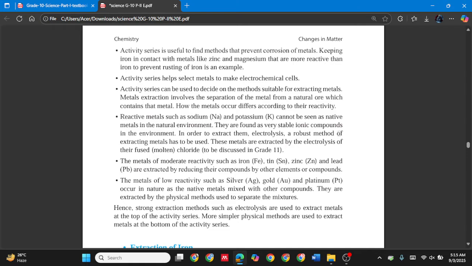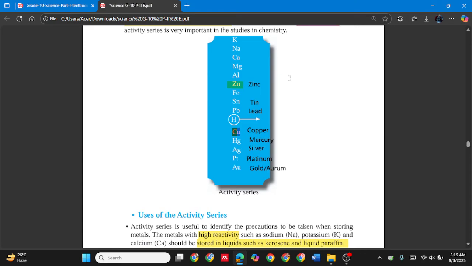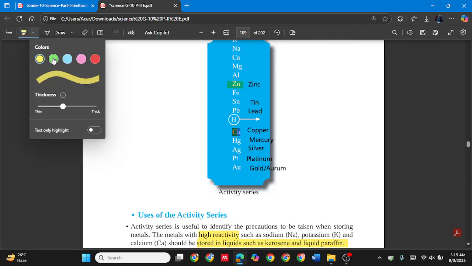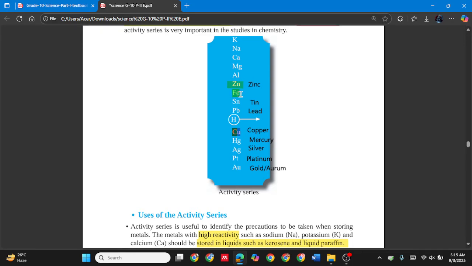See where the iron is located. Yeah, it is in here. So what happens when iron gets rusted? It reacts with oxygen in the air and makes that compound.